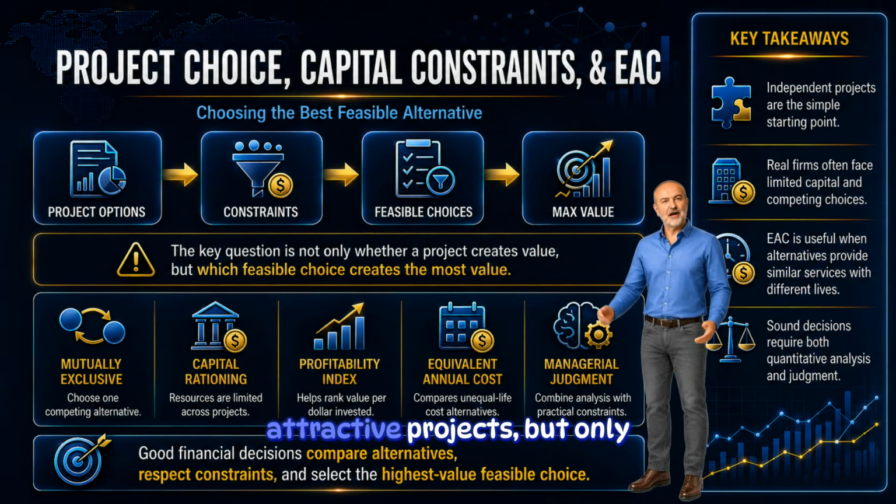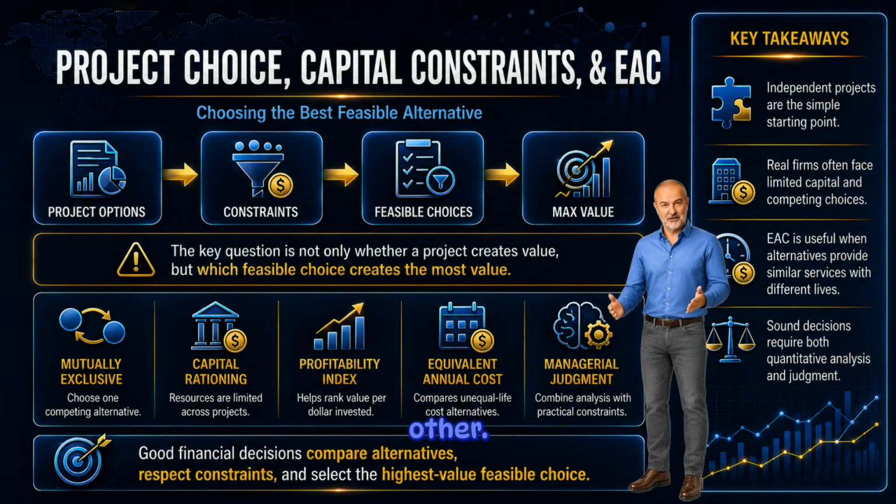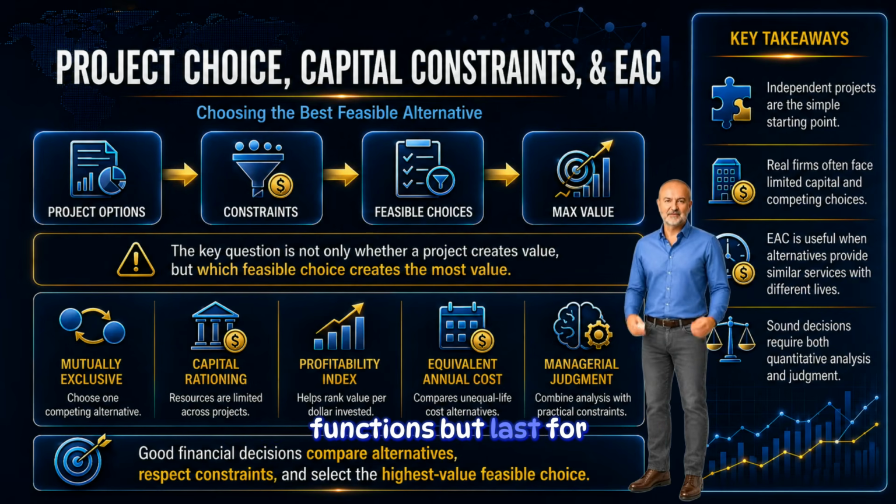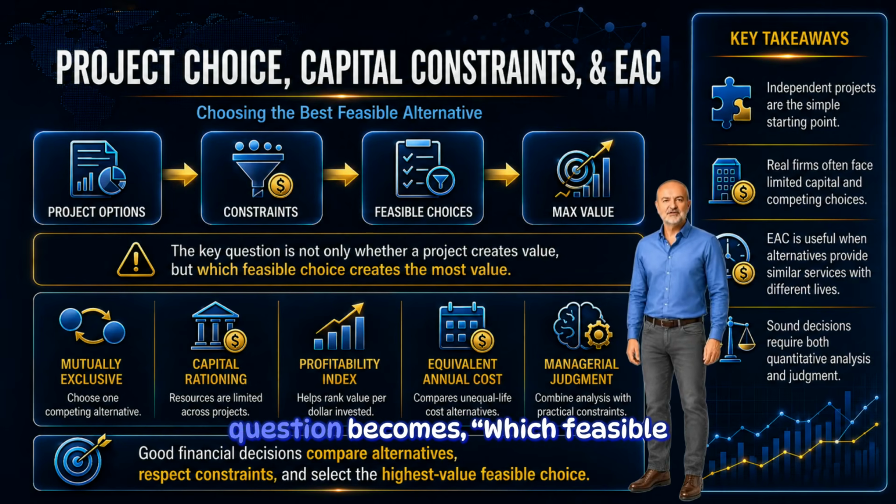Managers may have several attractive projects, but only enough resources to choose some of them. They may face alternatives that compete with each other. They may need to compare equipment, systems, or contracts that perform similar functions but last for different lengths of time. So the question changes. It is no longer only, does this project create value? The better question becomes, which feasible choice creates the most value, given the constraints we actually face? That is the theme of today's lecture.